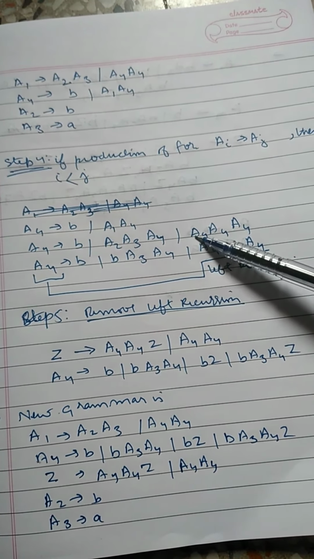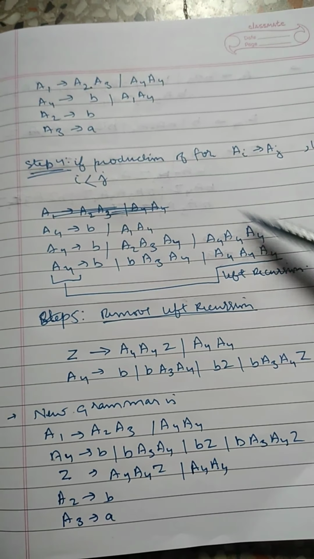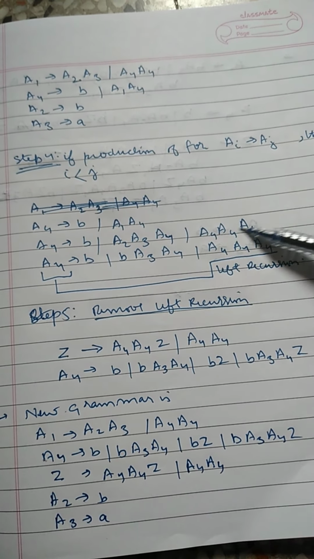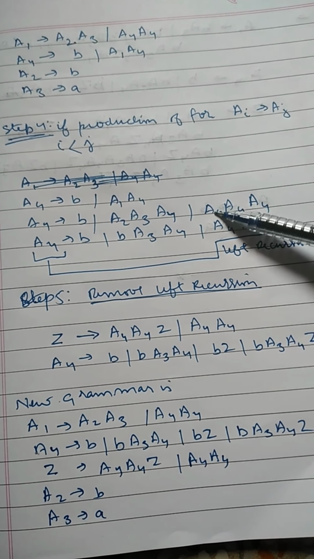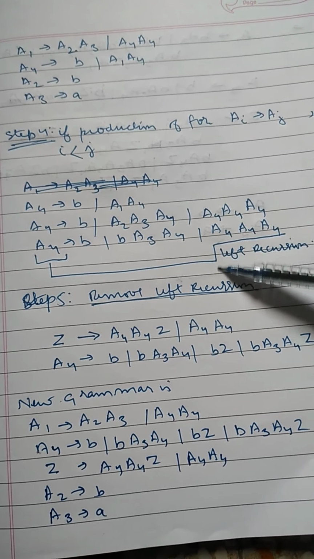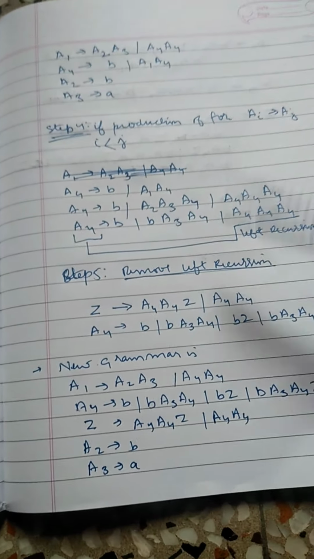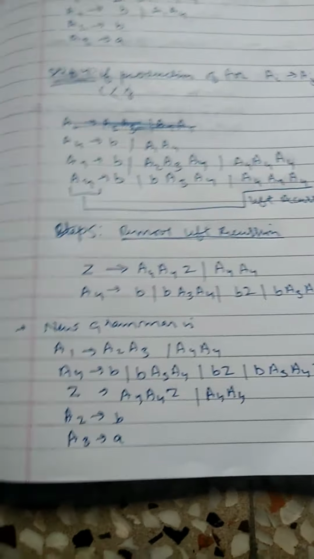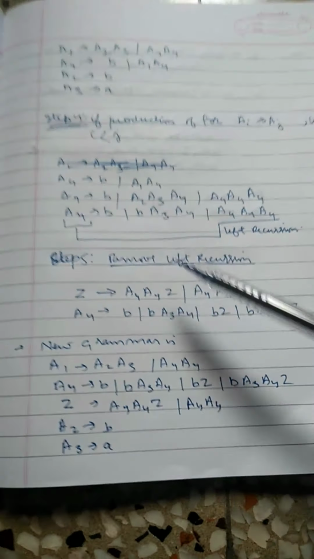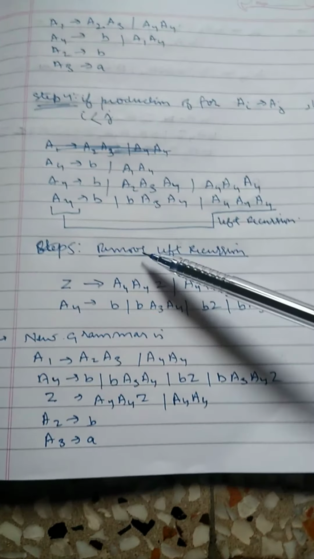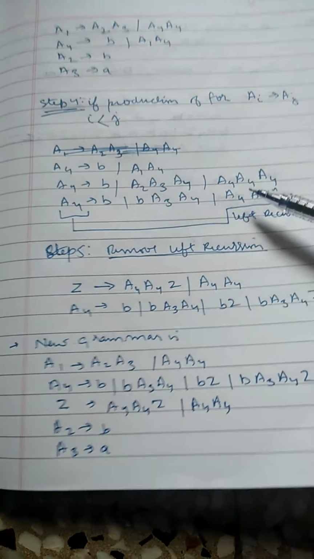Here i and j are both 4. This is the case of left recursion. The fifth step is to remove the left recursion. How do we remove left recursion? We introduce a new variable Z for the problematic variable, this A4.